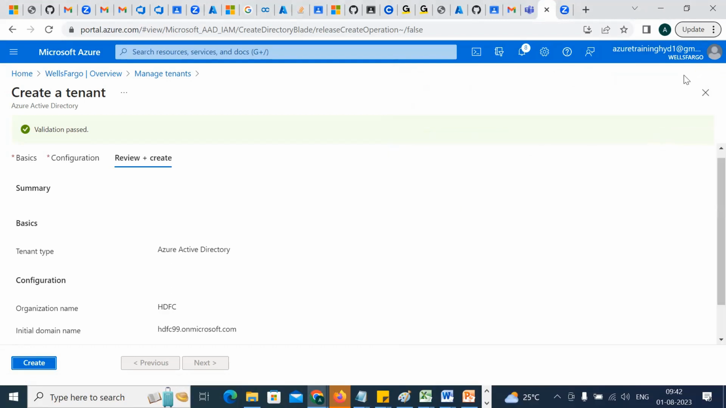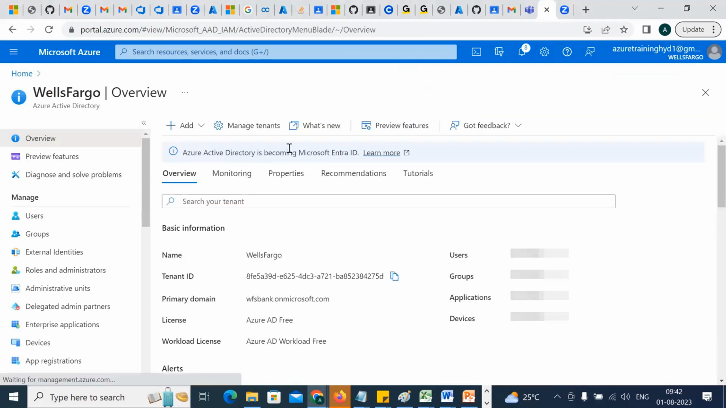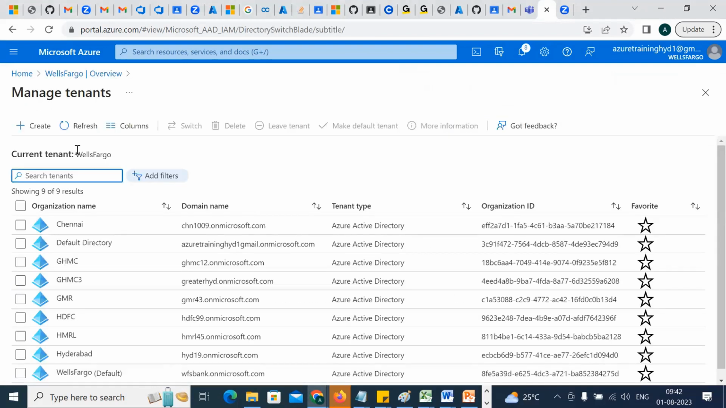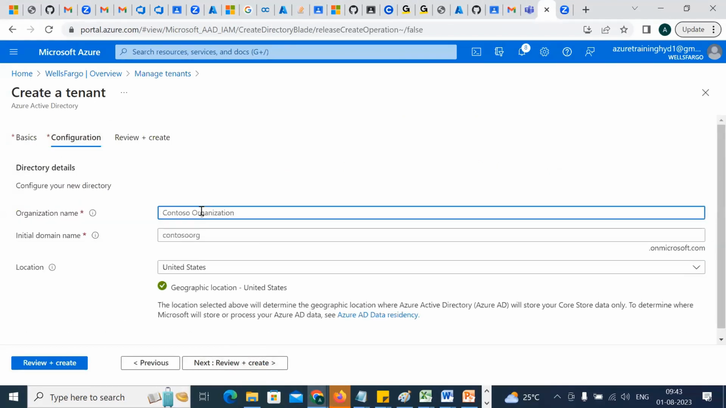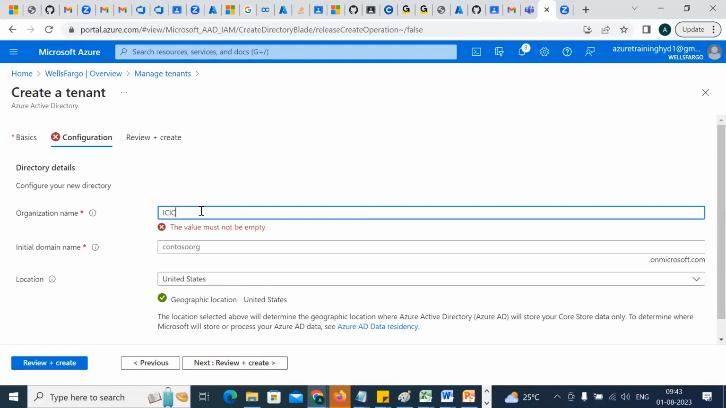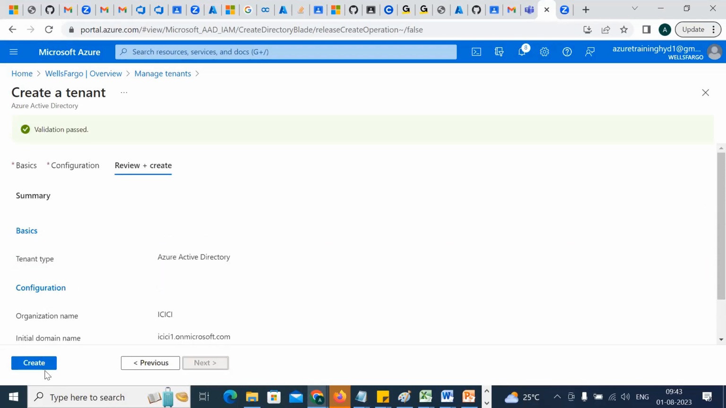Any doubt? Good, no? Okay. So go back to the home page here. Again, I'll try to create another tenant. Come to manage tenants, create a tenant here and go to your next configuration. Let's make it ICICI. Okay, let's see the popularity of ICICI. I'll go to review and create. Okay, create.